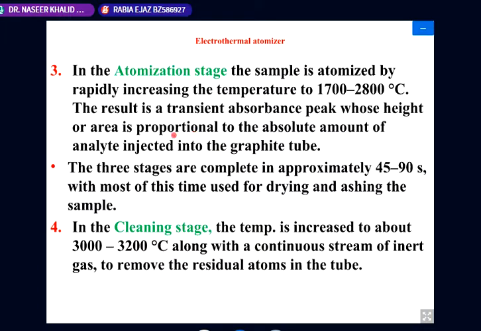If we put a metallic electrothermal tube, it will not work. Fusing will occur, and short circuiting could be there. That is the reason that we should use only graphite tube in this category.